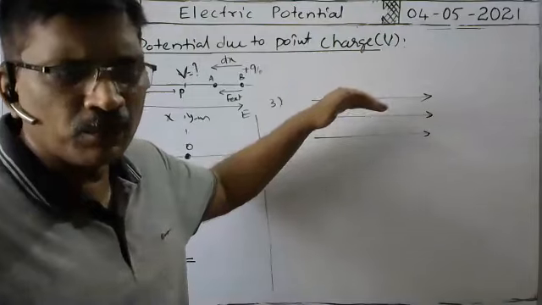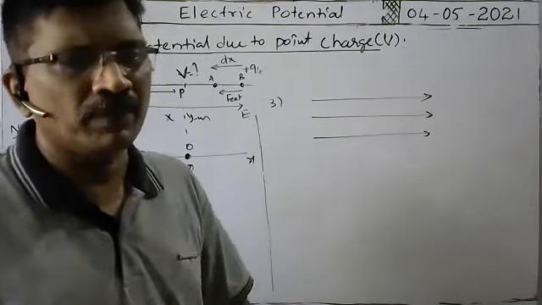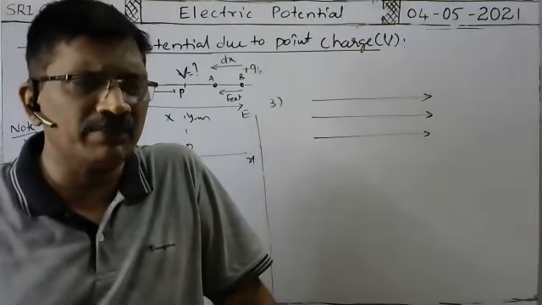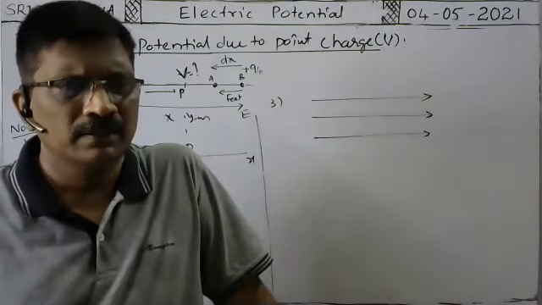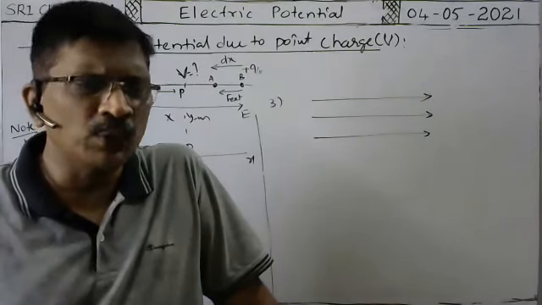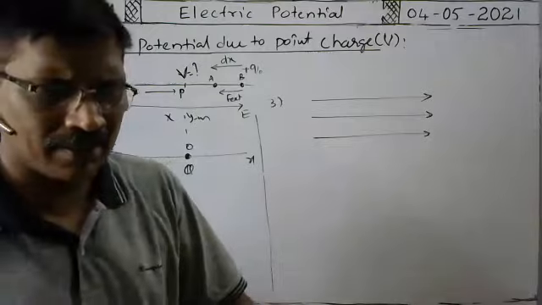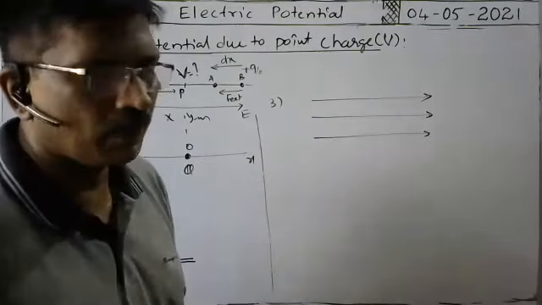Here these electric lines are parallel to each other in an electric field. Then in that electric field, is the intensity of the electric field constant or variable? In case of a uniform electric field only, electric lines of force are parallel to each other, in the same direction, and equispaced.